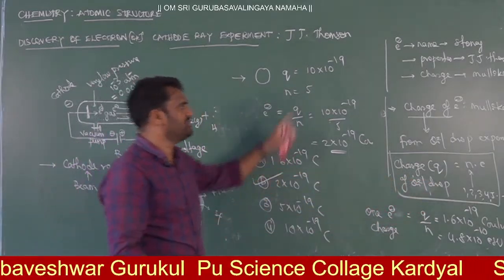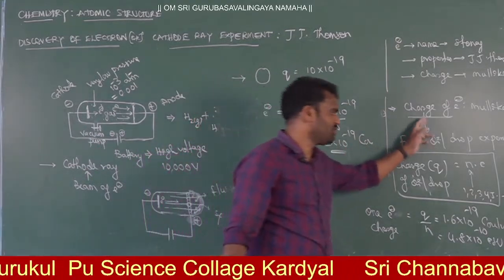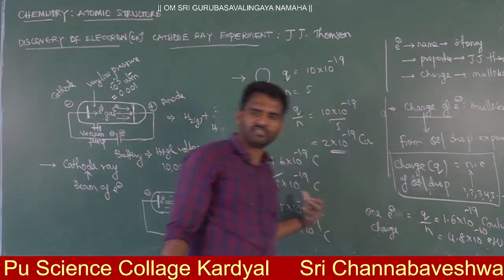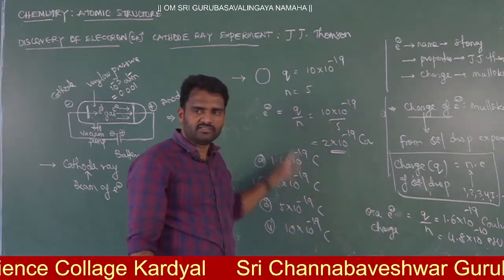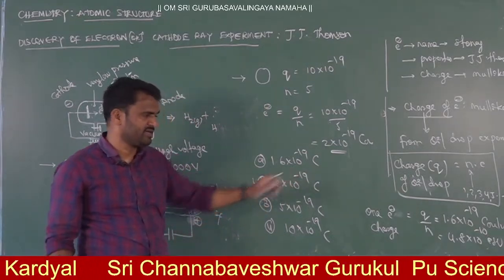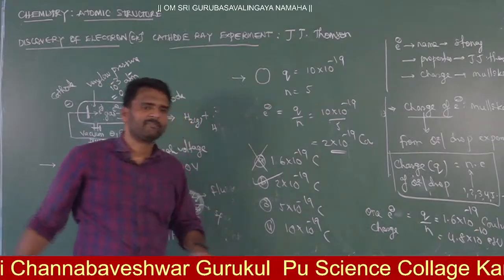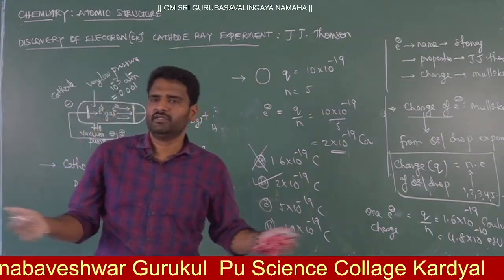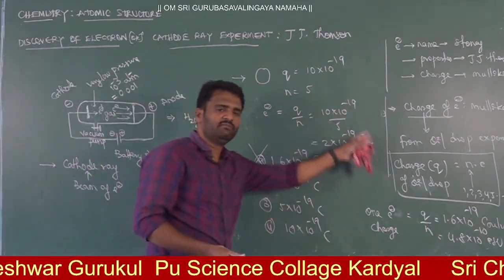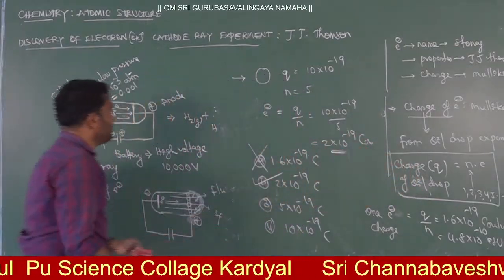When the charge of the total oil droplet and the number of electrons in it are given, then this is the charge. So from a numerical application point of view, one electron charge will be equal to 2 into 10 power minus 19, not the standard value. You can expect questions like this from a numerical point of view. This is the maximum application of Millikan's oil drop experiment.